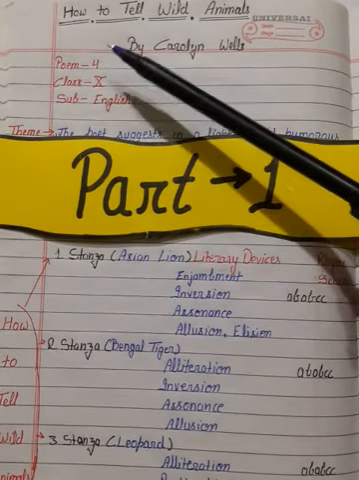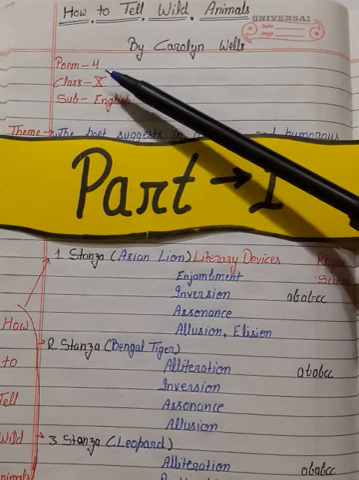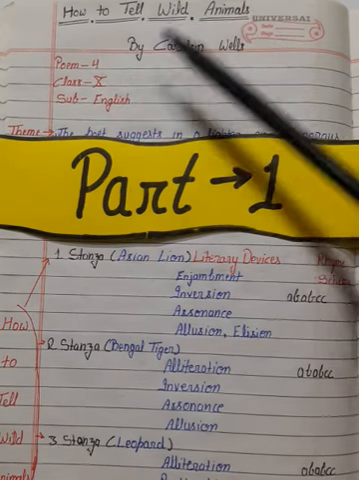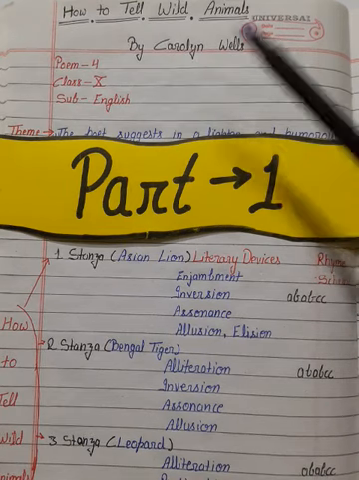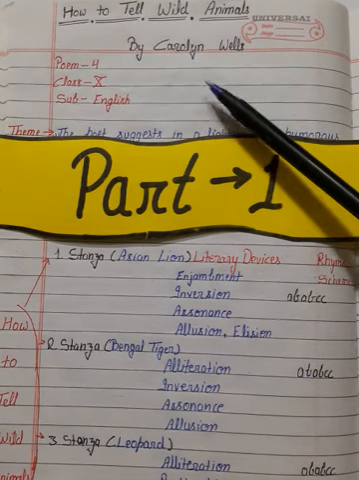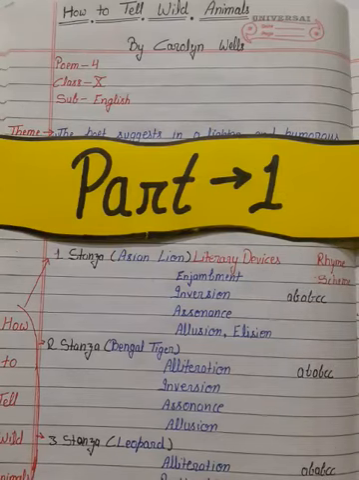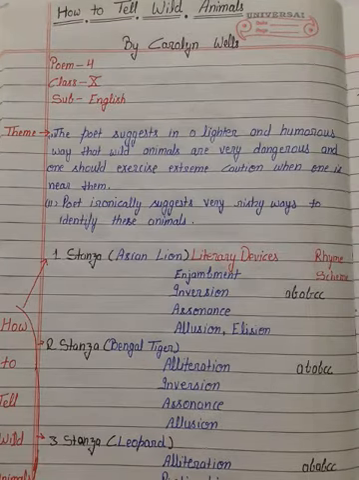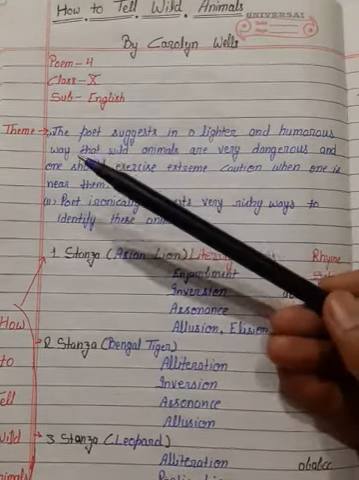Today we will study the fourth poem of 10th class from the First Flight book, How to Tell Wild Animals, composed by Carolyn Wells. In this poem, she introduces 7 wild animals in a very humorous way. How we can recognize them, she tells the features of these wild animals. Students, let us begin with the theme of this poem.